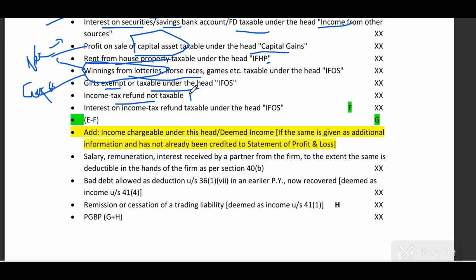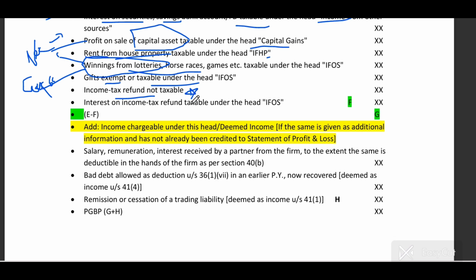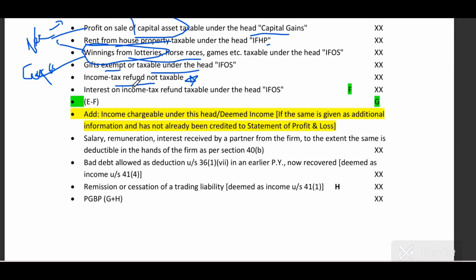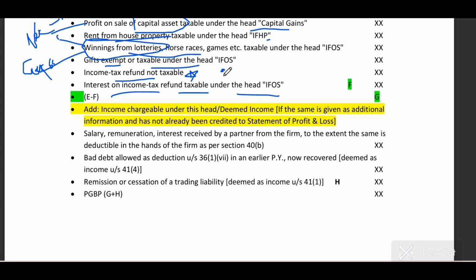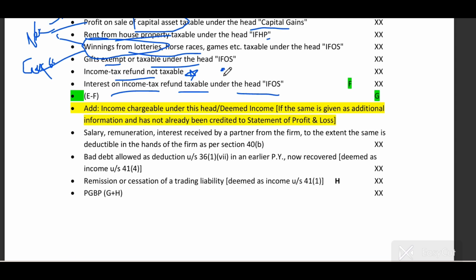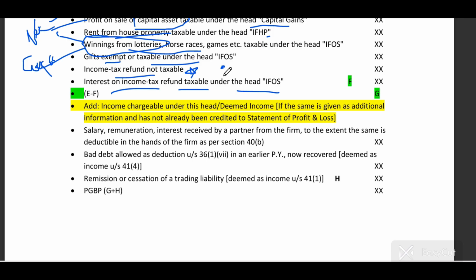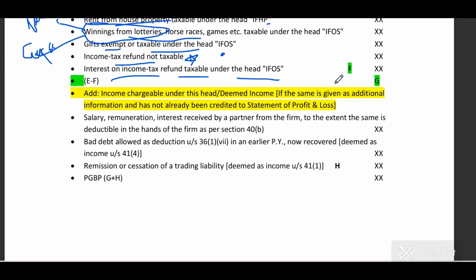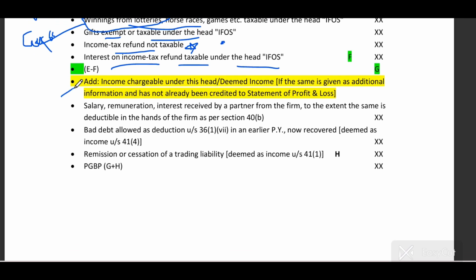Income tax refund shall not be taxable in any head. Interest on income tax refund is taxable under head IFOS. Okay, important adjustment: if you got an income tax refund, then it is not taxable in any head. But if you have received interest on income tax refund, it will be taxable under IFOS. Then there are some incomes charged under this head as deemed income, even if not already credited. For example, salary, remuneration, interest received by a partner from the firm, that you have to add.